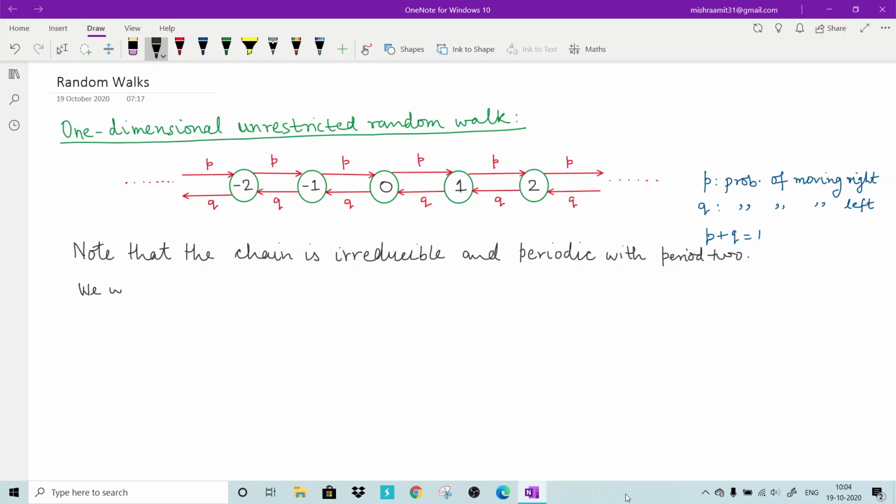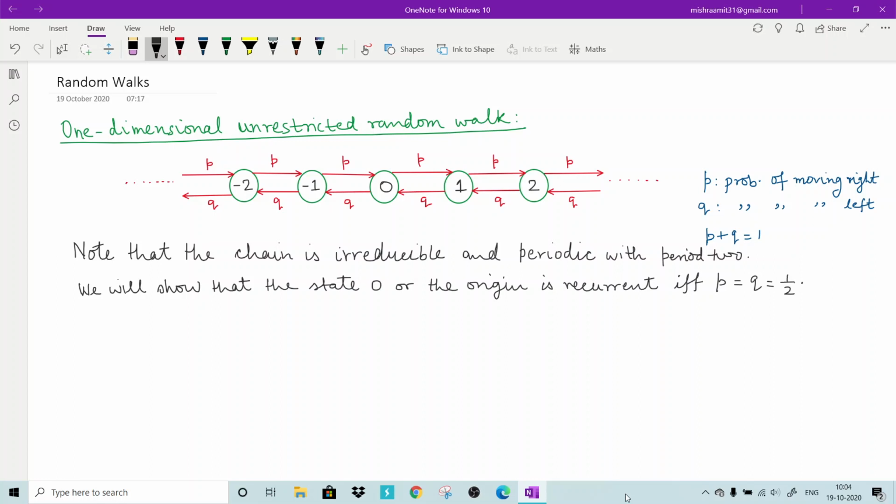So we will show that the state 0, or you may say the origin, if you consider the x-axis, is recurrent if and only if p is equal to q is equal to half.